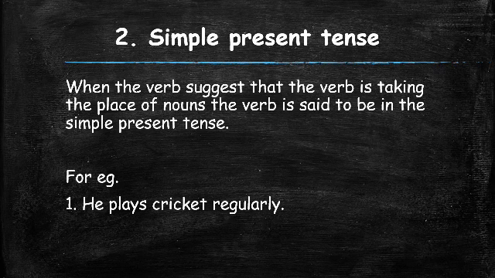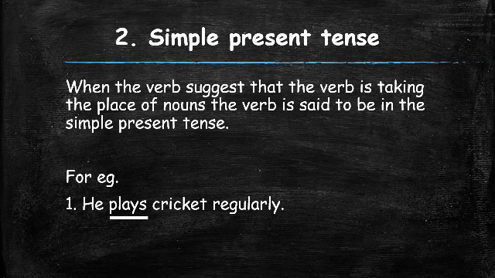Now in this sentence, the verb is plays. That means it is happening in the present. It is a habit or a routine. He plays cricket regularly. It is a routine. So anything that is a routine or a fact is a simple present tense.